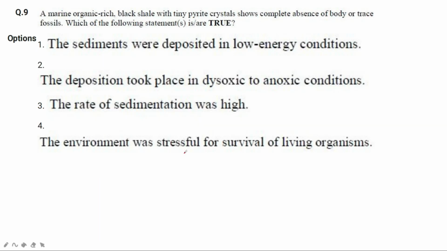The next question says a marine organic rich black shale with tiny pyrite crystals show complete absence of body or trace fossils. Okay, which of the following statements is true? The first option says the sediments were deposited in low energy conditions.